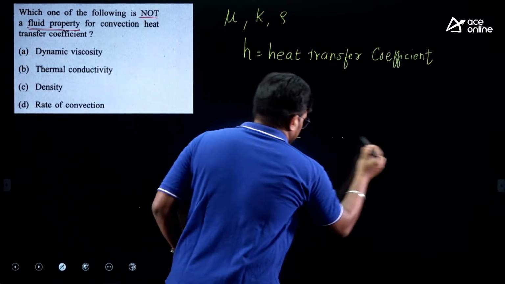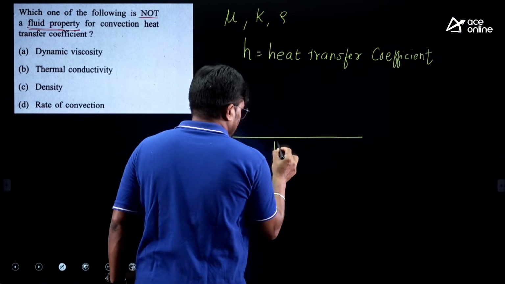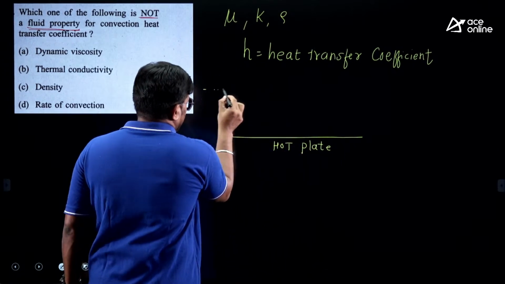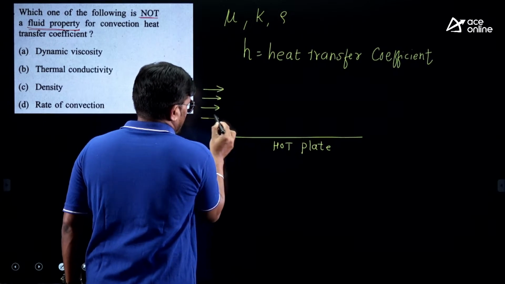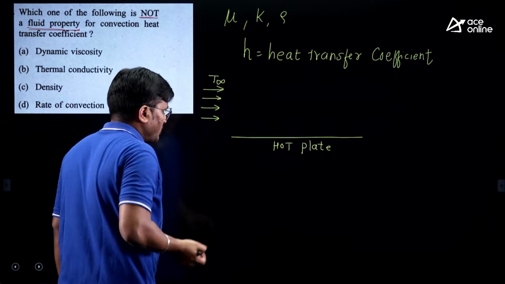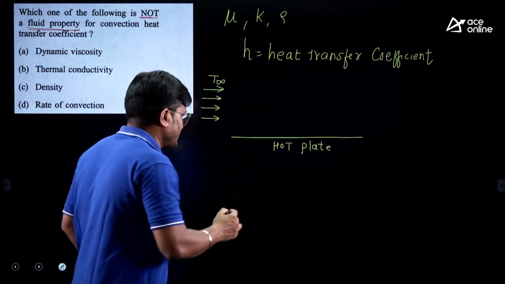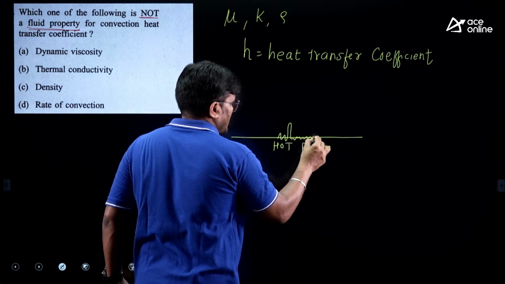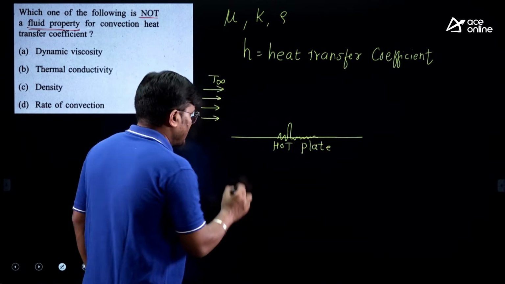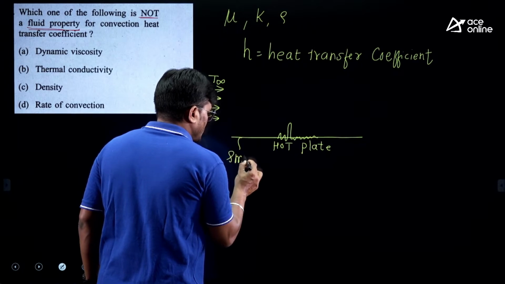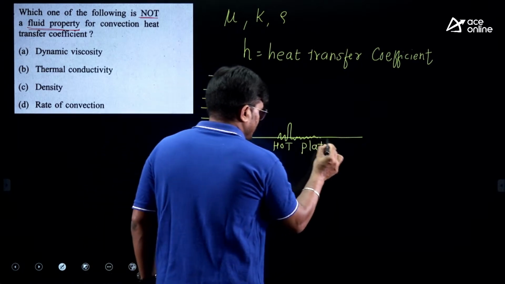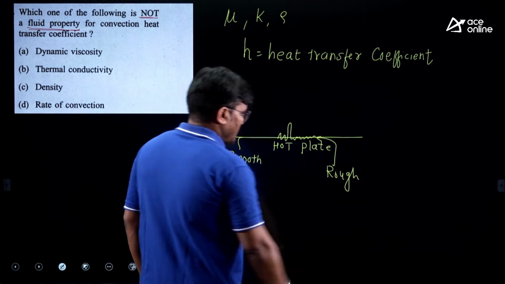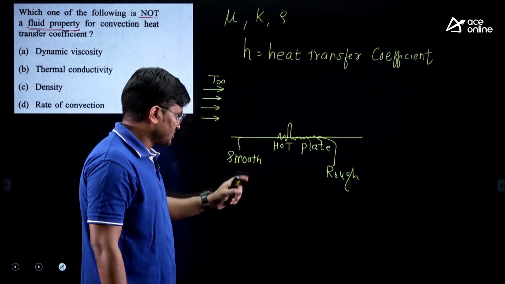Try to understand. This is the plate, and let us say this is the hot plate, and there is a fluid flowing over it, T infinity. Why is it not a fluid property? Please listen carefully. Suppose this plate has some roughness on this side, and let us say this side is smooth. So this one is rough, this one is smooth.